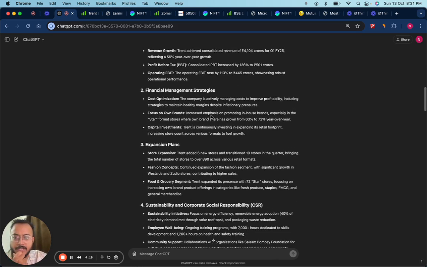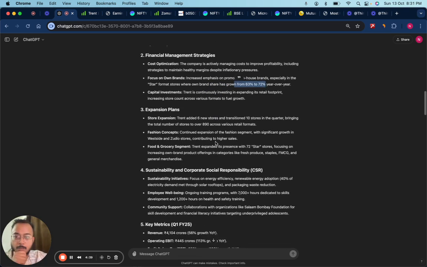It gave me key announcements. It gave me financial management strategies. It is also telling that the company is looking for cost optimization. They're also focusing on their own brands. For example, the Star format of stores is growing, in terms of the number of stores as well as brand share. The company is in a massive turnaround stage right now, with numbers plotted as well.